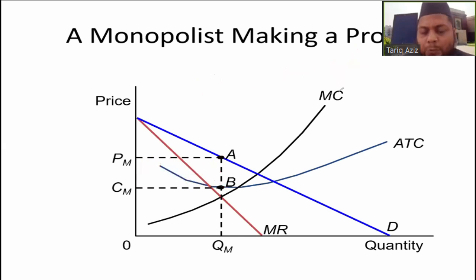Another way of showing the same thing is the profit region. Why is this the profit region? Because this area is basically cost. And if we combine the profit plus cost, that will give us the total revenue of the firm.